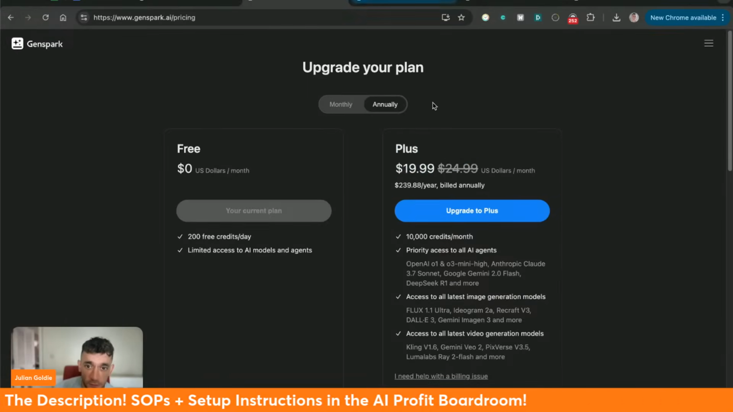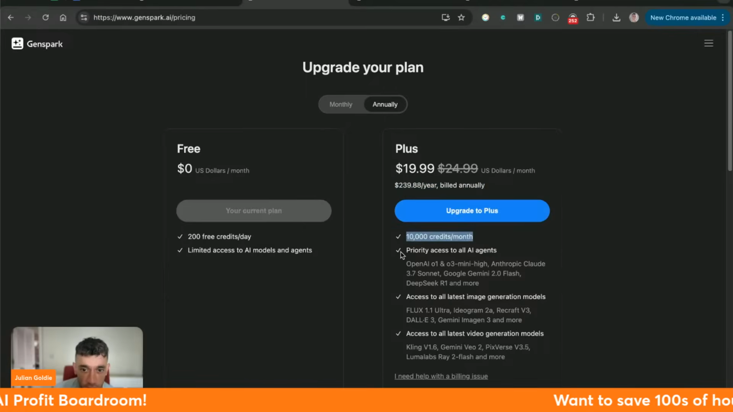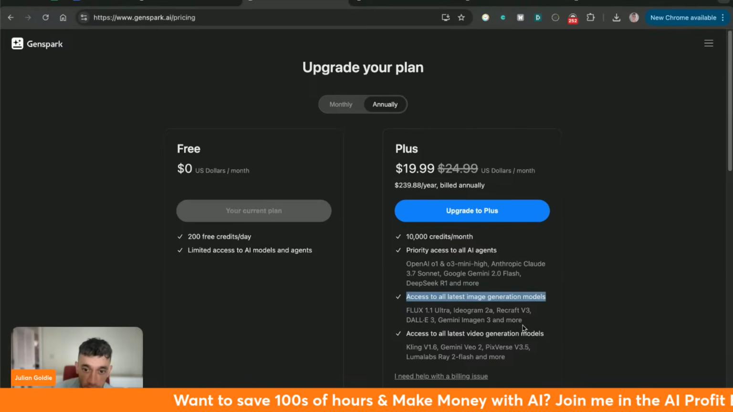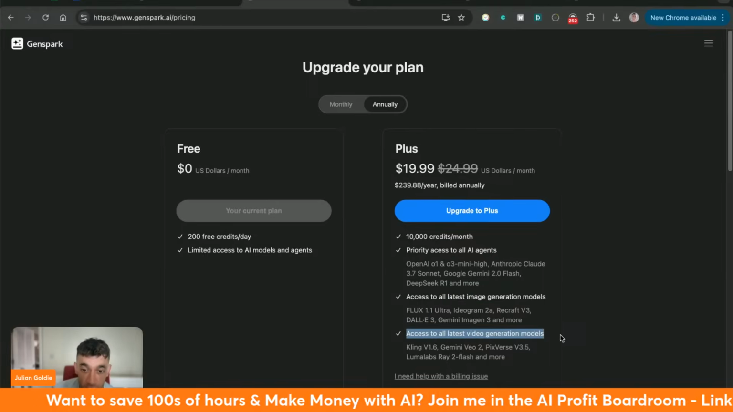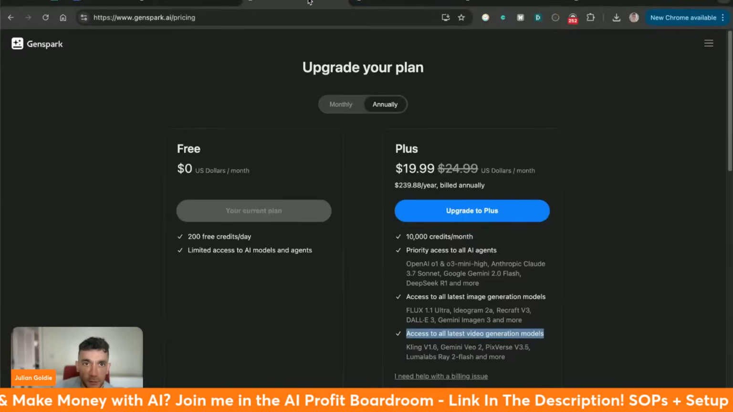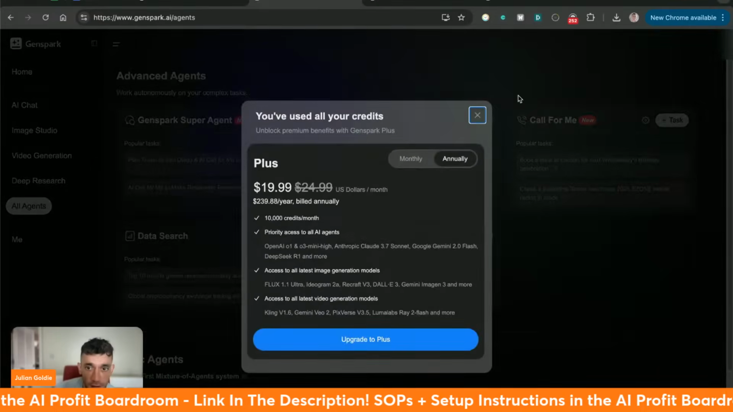And then here's an example of how much it costs. Now, I think Manus is $200 per month. This is $239 per year, billed annually, and you get 10,000 credits a month. You get priority access to all the new agents, so you get Gemini, 3.7 Sonnet, etc., access to image generation models, and access to video generation models as well. Pretty amazing. And this seems to only be able to create 5-second clips inside here.